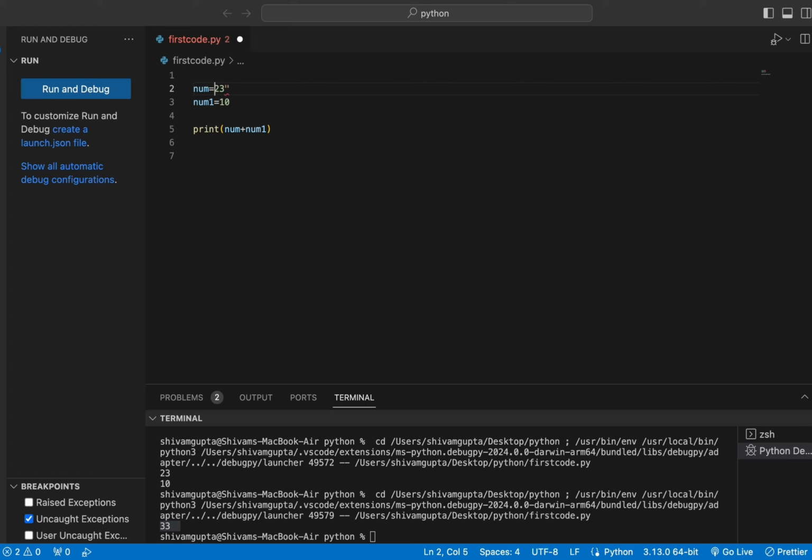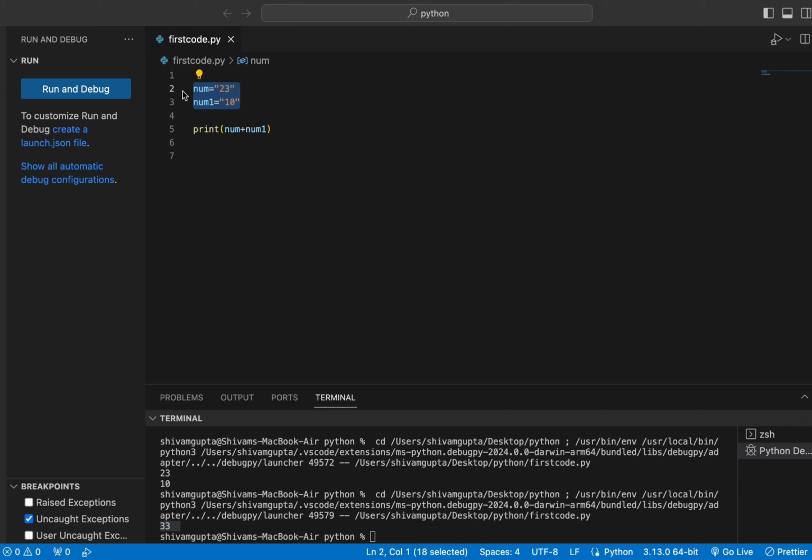Now if I pass in double inverted commas, something like this, and I tell it to add 23 and 10, take a few seconds and think about it, because now it is going to act as a string.